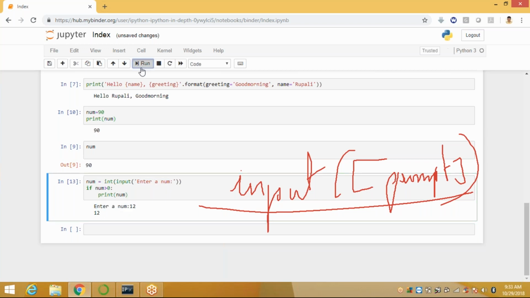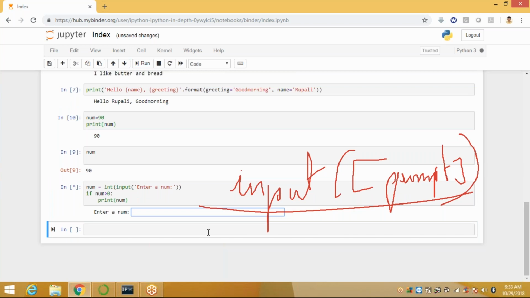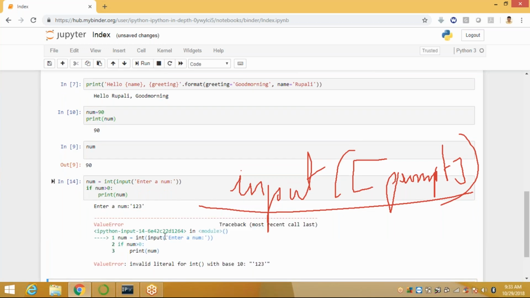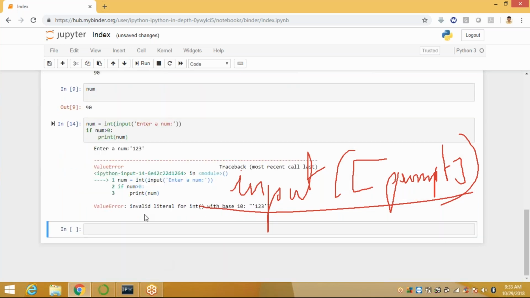Again you can run this program. Now again it asks for a number, 12. Within the application you can apply some value, you enter it, and it displays the value. If you enter invalid letters, you get an invalid literal for int with base 10 error. Automatically it converts the number.